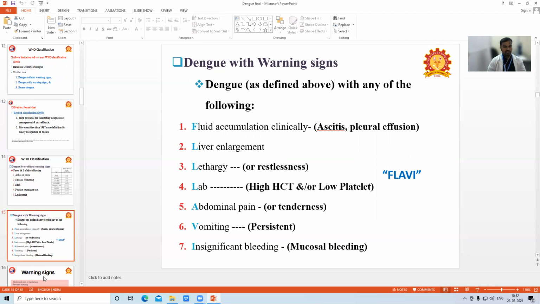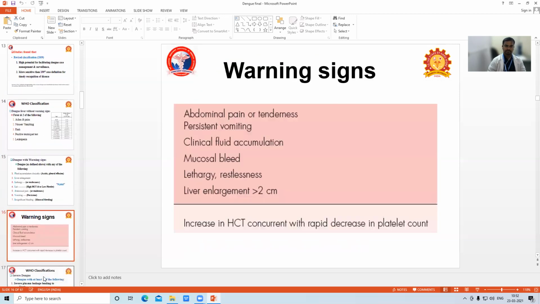What is the criteria to diagnose dengue with warning signs? We have to define dengue plus any one of the following 7 signs. If present, we can call it dengue with warning signs. Same thing, clear?